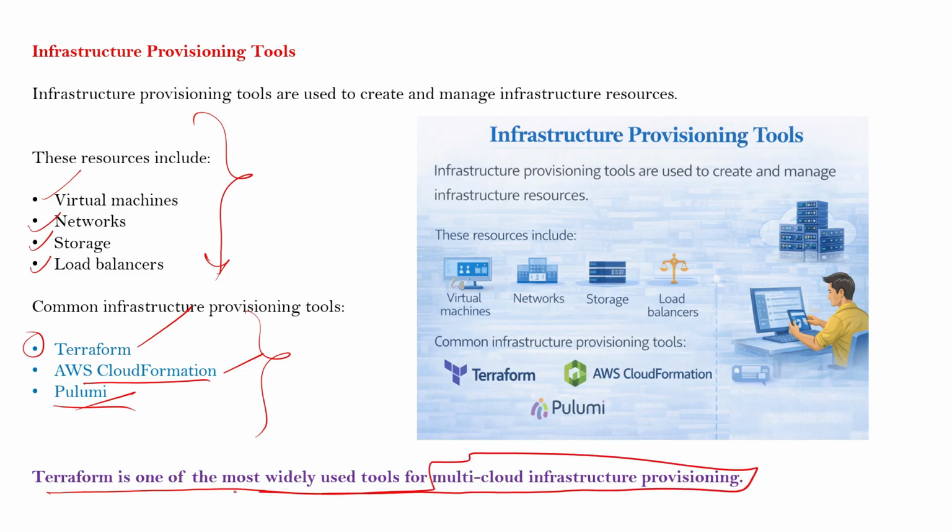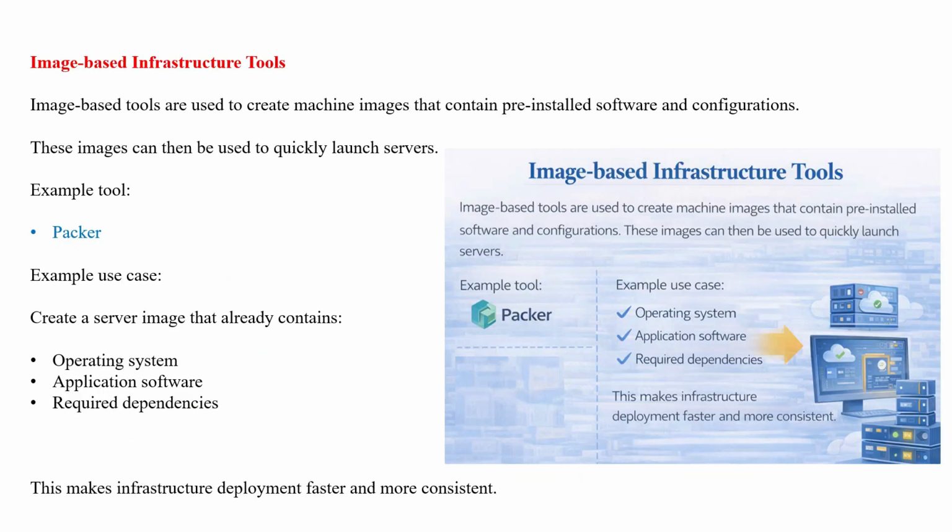Multi-cloud means if you have a requirement where you want to configure multiple services on multiple cloud service providers, where you may have a certain set of resources in the AWS cloud, a certain set of resources in the Azure cloud or maybe in Google Cloud or some other cloud service provider, you want to maintain the multiple cloud infrastructure with the help of Terraform, that we can achieve easily. And that's the reason Terraform is one of the most widely used infrastructure as code tools.